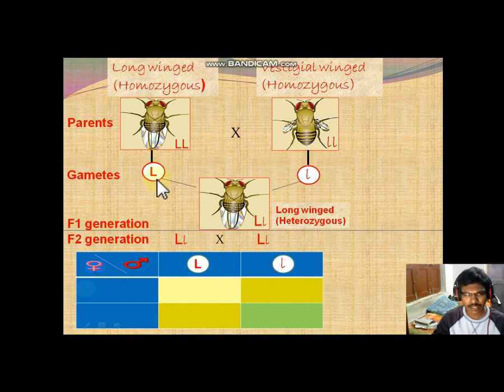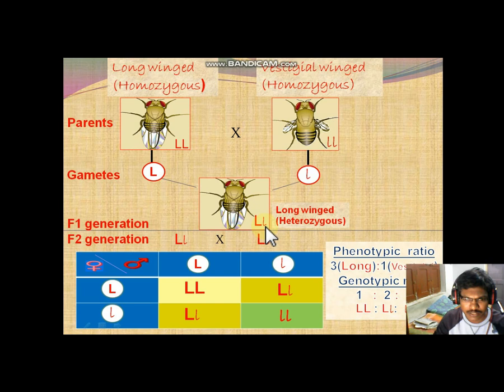Then we have discussed earlier, what we have discussed? Only one L enters the gamete. Here, only one L, so capital L and small l. They fuse and form what? Capital L and small l, which is heterozygous. But the character is dominant character, which is long-winged Drosophila. It appeared in the F1 generation. So it is same as the concept of Mendel.